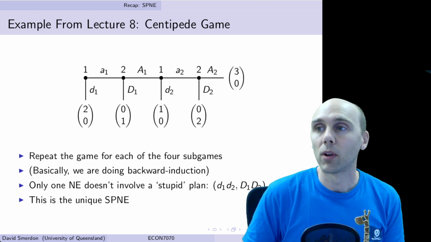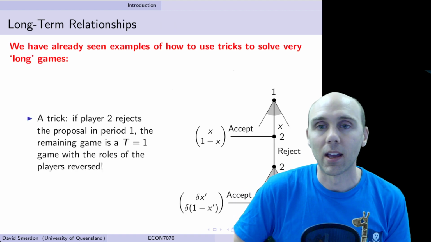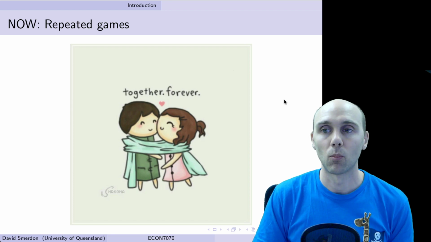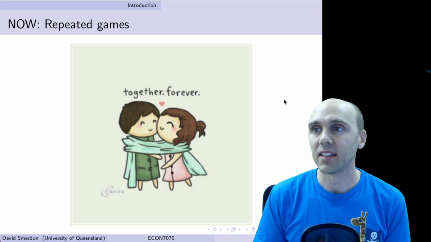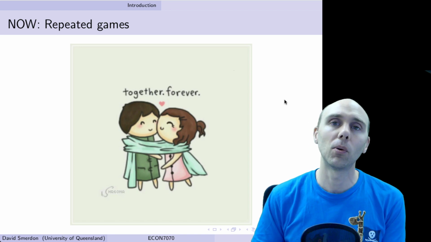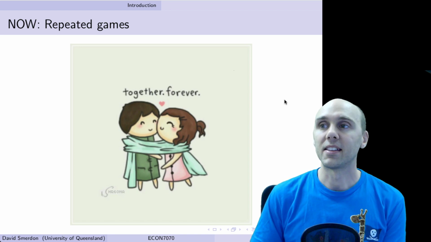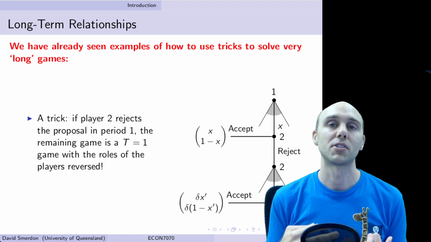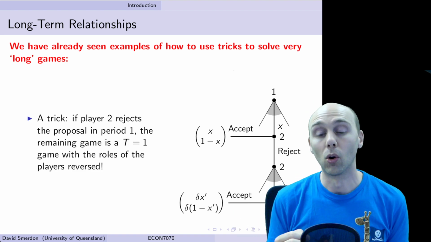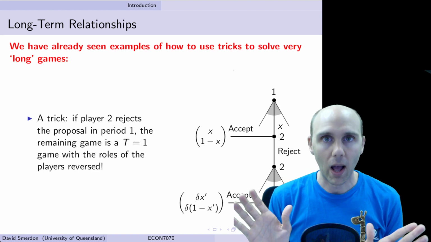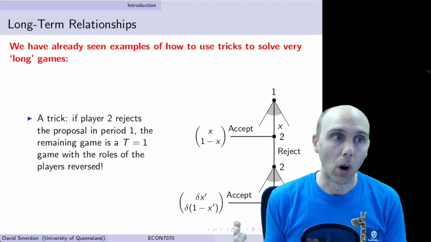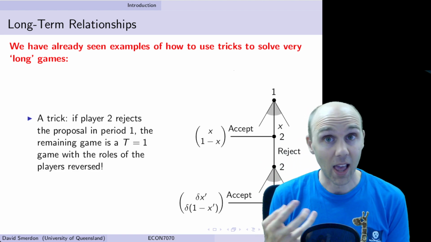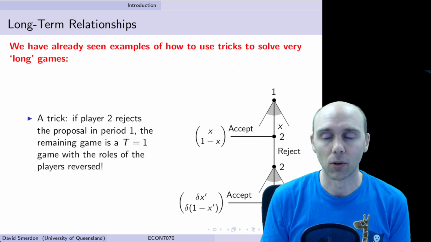We are going to look at repeated games, but particularly using Prisoner's Dilemma as our main example. Now, we have already seen some examples of ways to use different mathematical tricks and tools to solve very long, or if you think about a game tree, very wide games, by rolling back in the same way that we essentially solved for the lions and lamb game for any n that could occur.